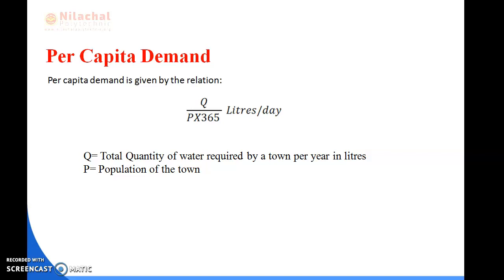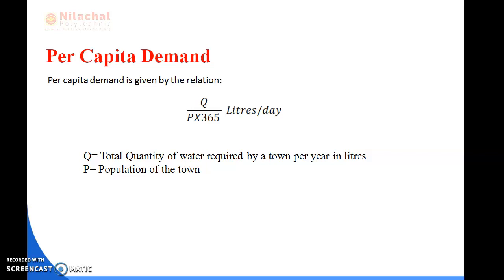Here you can see what we denote by Q. Q is the total quantity of water required by a town per year in liters. Next is P, capital P, that is the population of the town.